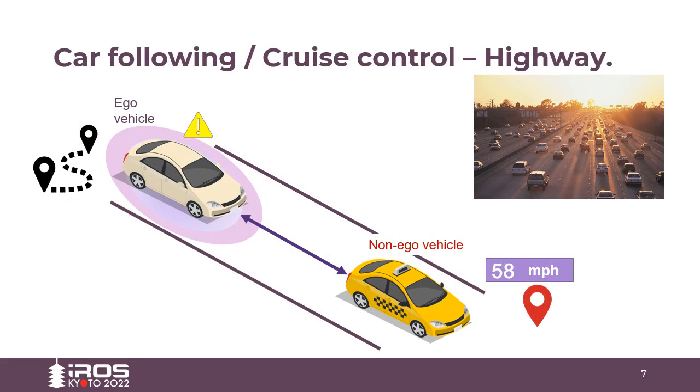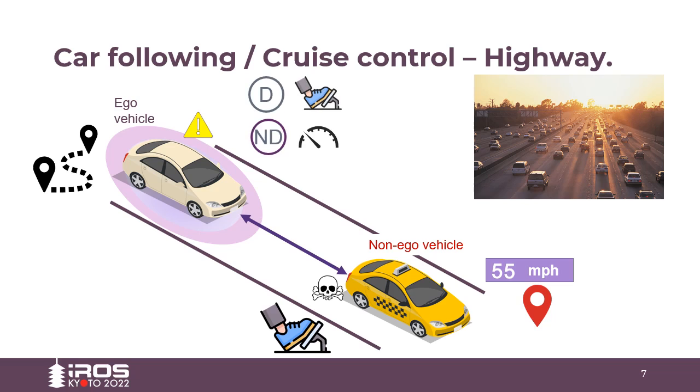We solve the SSG using backward recursion with a condition for switching between pure and mixed policy. Here, we demonstrate the use of such a framework. We consider a car following or cruise control highway scenario. A non-ego vehicle might act adversarially, that is, to brake and cause the safety distance between the ego and non-ego vehicles to reduce. The ego vehicle has to balance between maintaining a safe distance while also trying to reach its destination. We assume here that the actions of the ego and the non-ego vehicle correspond to braking and traveling at constant predefined speeds.